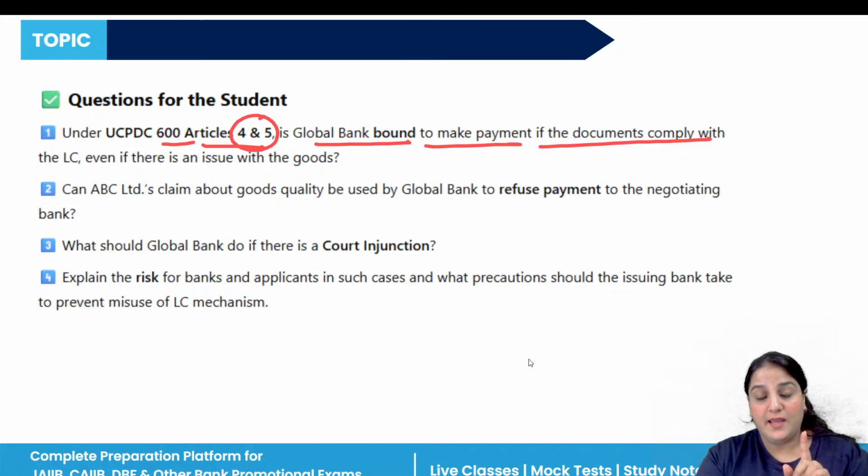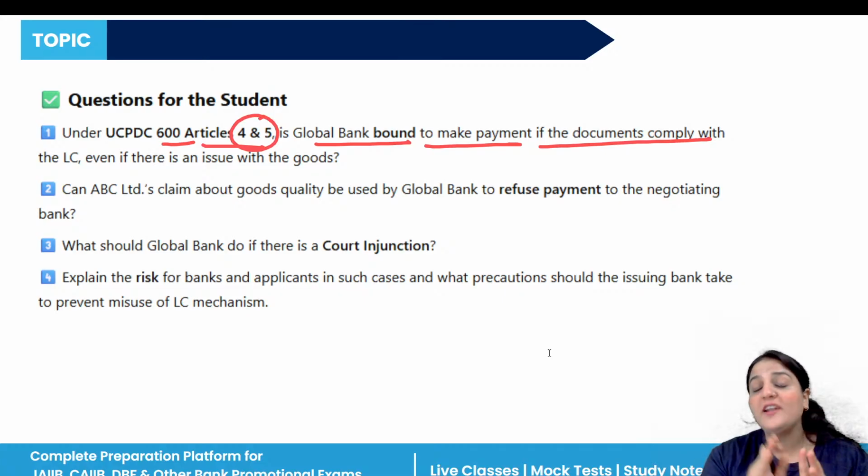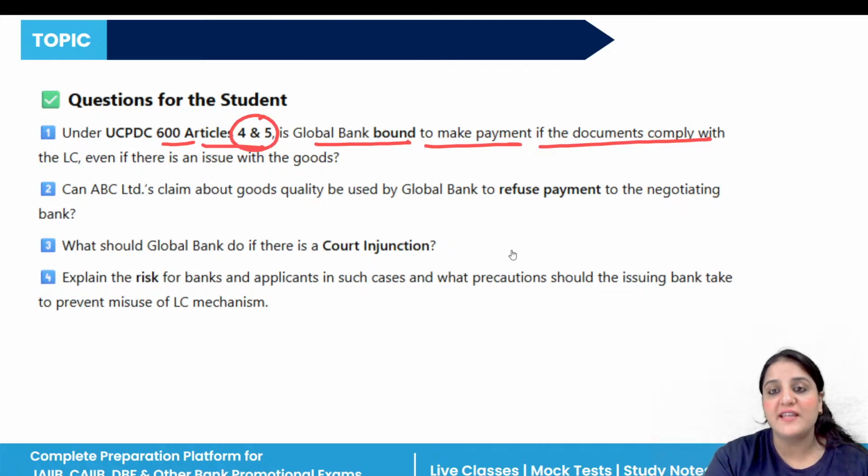Keep this thing in your mind. Yes, article 4 of UCPDC 600 clearly says that the LC is separate from the underlying sale contract, and article 5 says banks only deal in documents, not in the goods or the services. They don't know about the goods and the services, right?